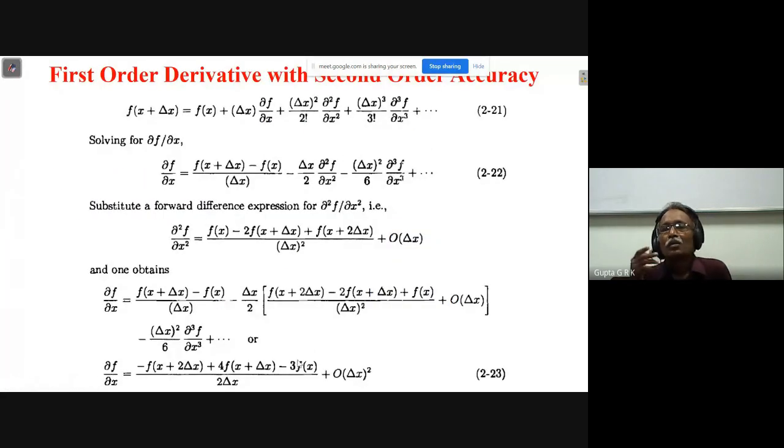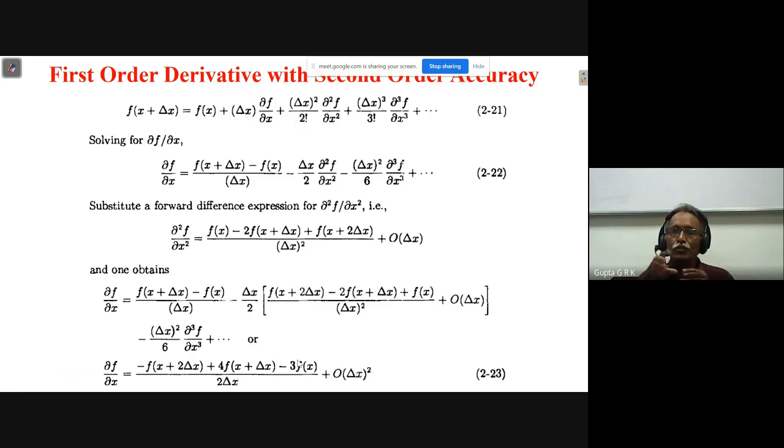So what I want to say is, it is based on the movement of information. If the information is moving from left to right, then the value at a point depends on the points behind it. Suppose the flow is coming this way, then the value at this point depends on the values on this side, f_{i+2}, f_{i+3}, like that.